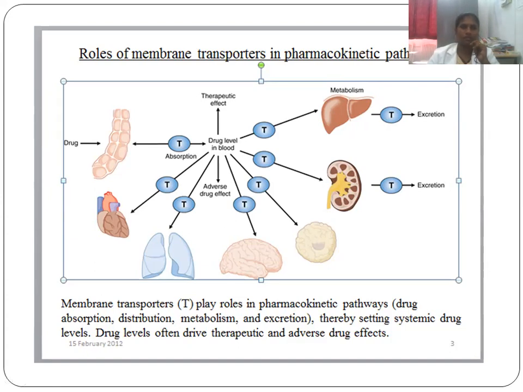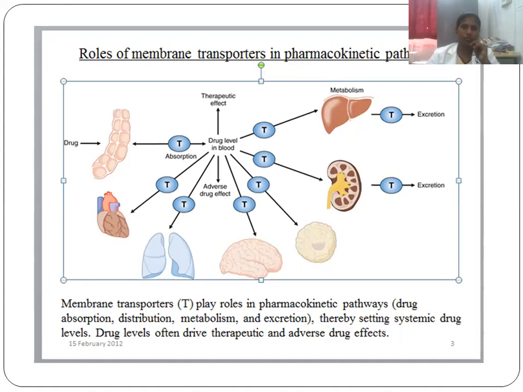For example, I can tell you about furosemide. Furosemide is a diuretic, so it will inhibit the pump called the sodium potassium chloride transporter. When you inhibit that transporter, the reabsorption of sodium and water is reduced. So this causes a diuretic effect. So excretion is also done by the transporters, and absorption is also done by the transporters.